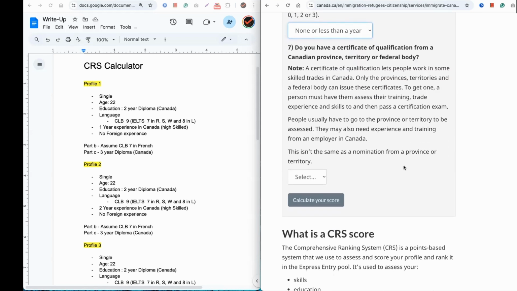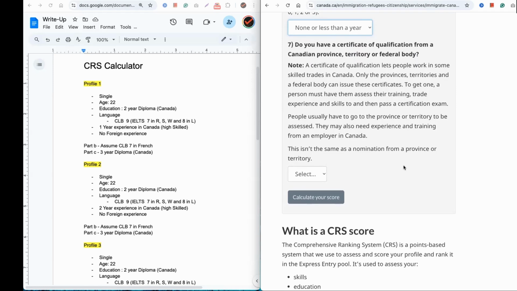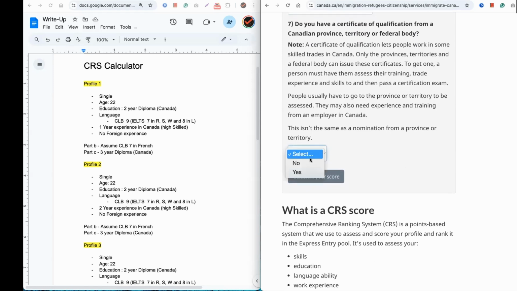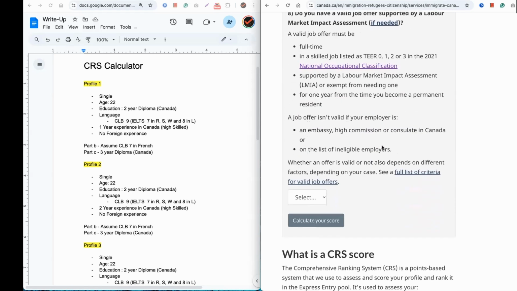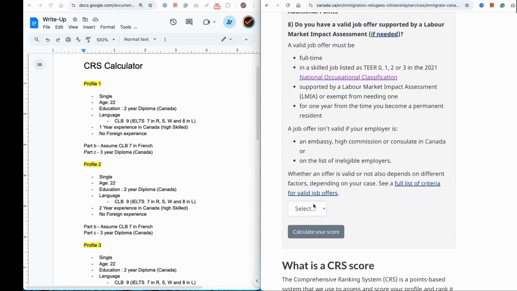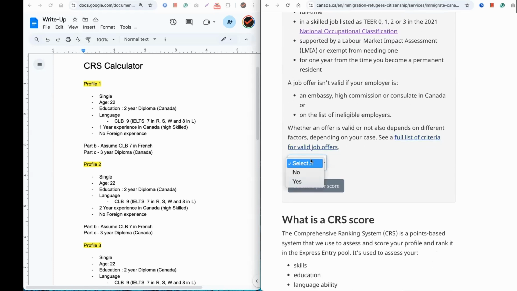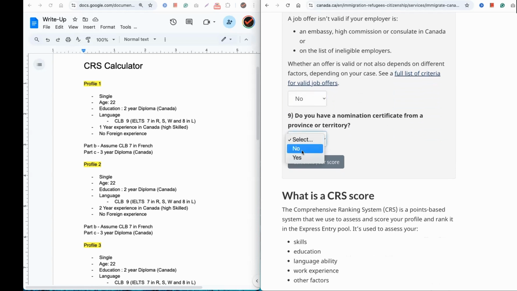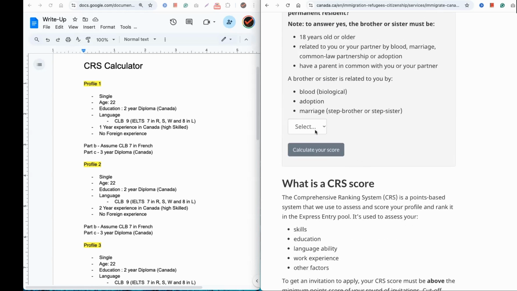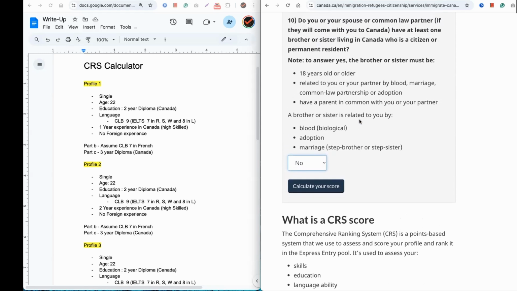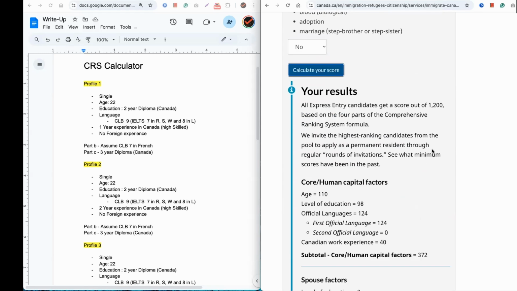They are not working in trades, or they don't even have a certificate of qualification, which can give a little bit extra points, specifically for trade occupations. So let's say no. And let's say they don't have a job offer. Anyway, the job offer points are getting removed. As per the news, the minister is saying that by spring they will get rid of those points, so I'm not going to add that right now. So no nomination. And let's say they do not have any brother or sister who is a Canadian citizen or permanent resident and above 18 years of age. So let's calculate the scores, right?